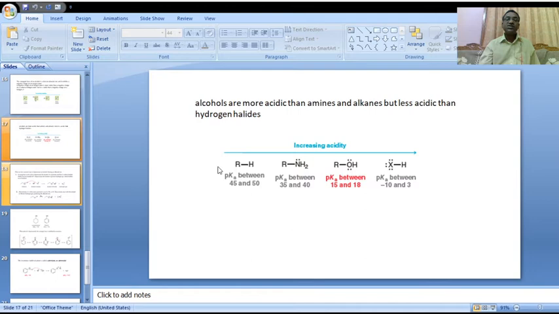Alcohol is more acidic than alkane. In alkane, after deprotonation we get R minus, a negative charge on carbon, which is less stable than a negative charge on oxygen. Is it clear? This is the increasing order of acidity character, comparing alkanes, amines, alcohols and HX compounds.